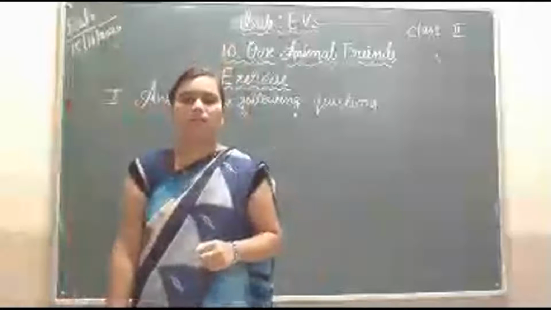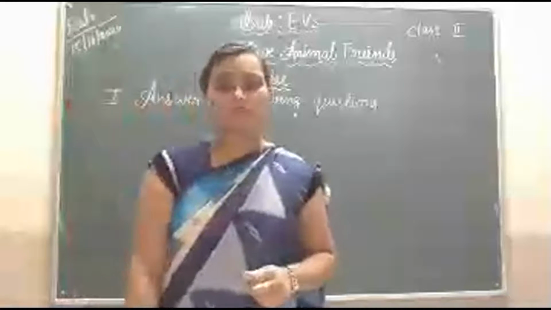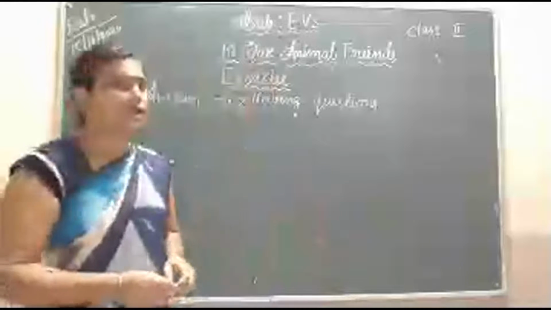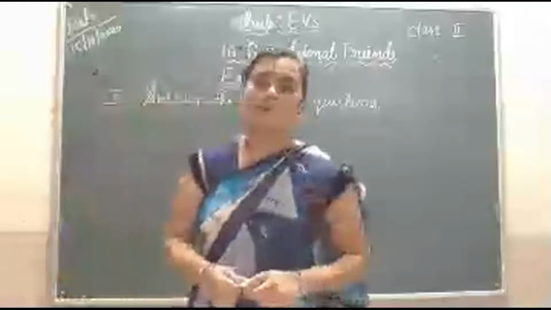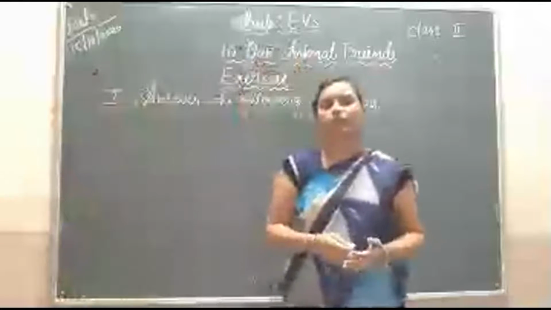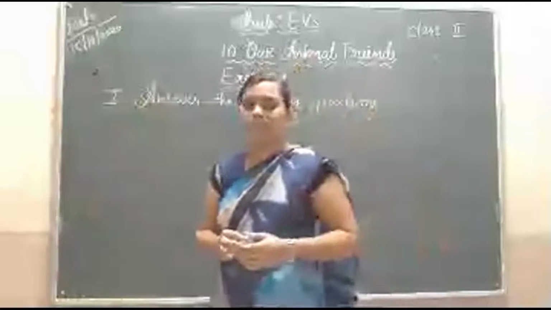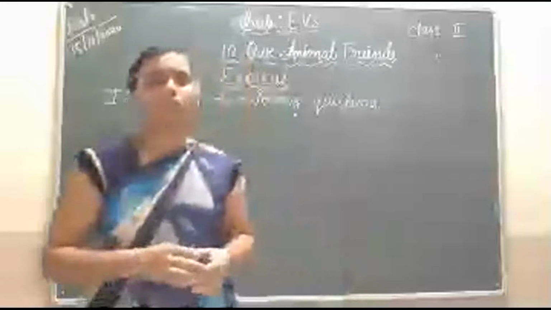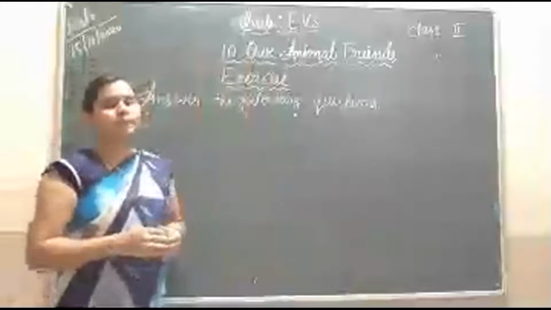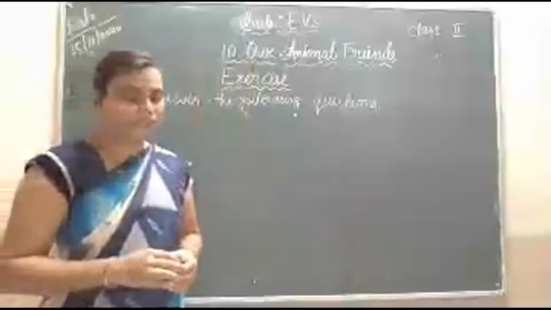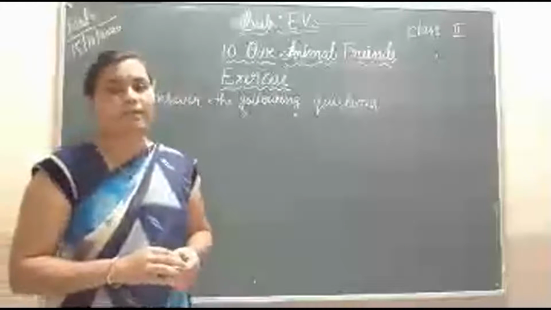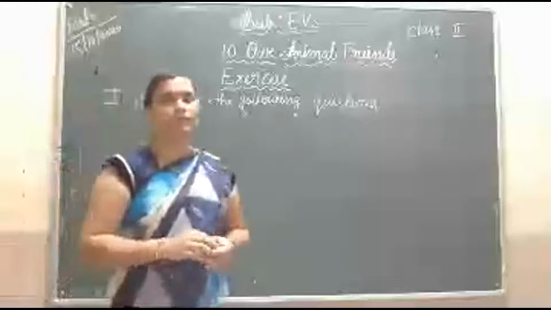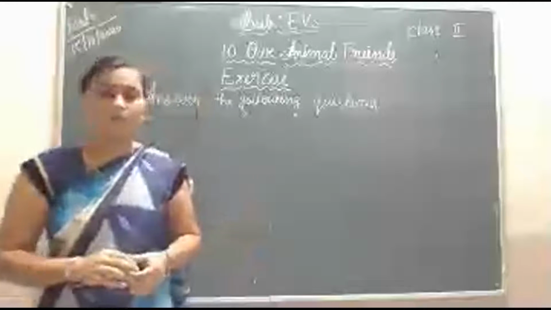Second question is: how does a horse help us? Animals help us in many ways. Cow, buffalo, and camel give us milk, and sheep gives us wool. Honeybee gives us honey. Goat also gives us milk, and we get meat from animals.